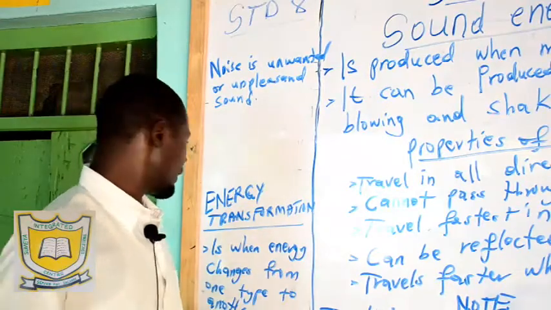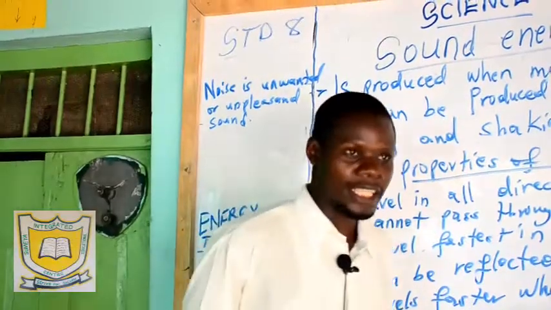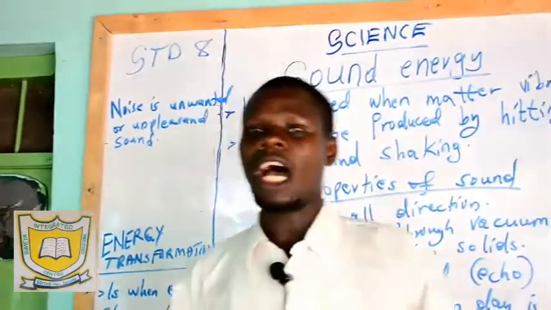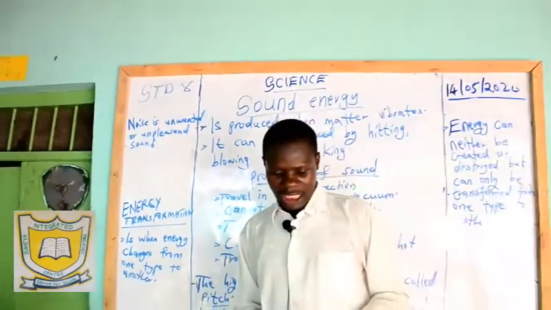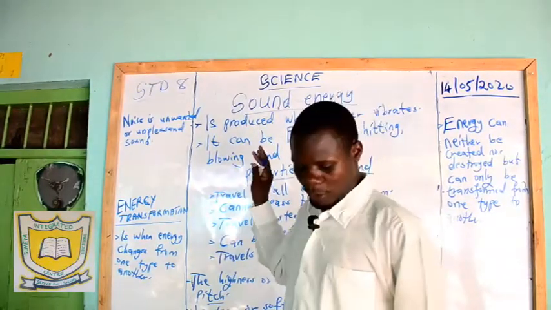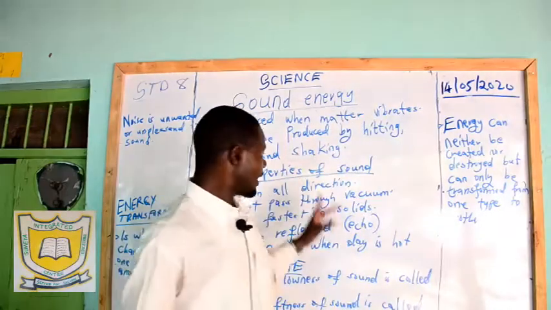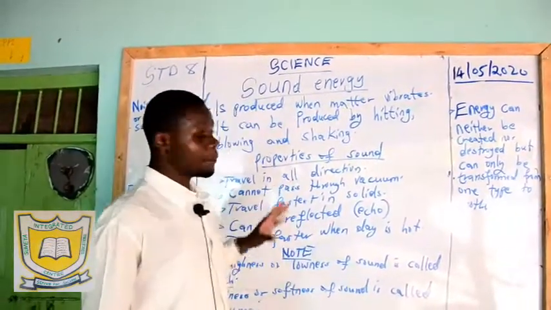We call it noise. Now, from there, we have discussed all the 6 types of energy: chemical energy, heat energy, electricity, sound energy, light energy, and mechanical energy. Those are the 6 types of energy under the subtopic types of energy.